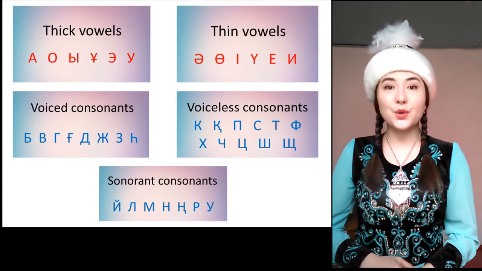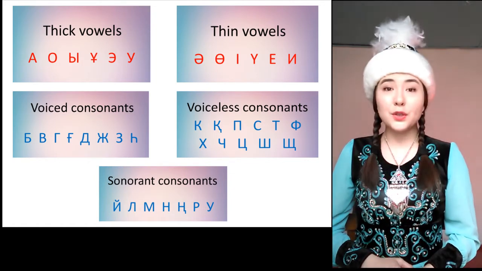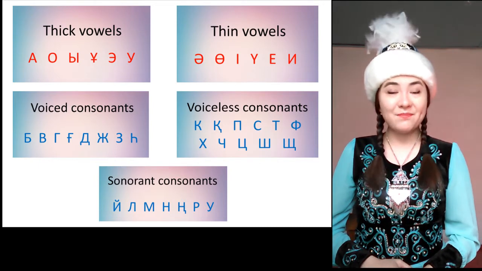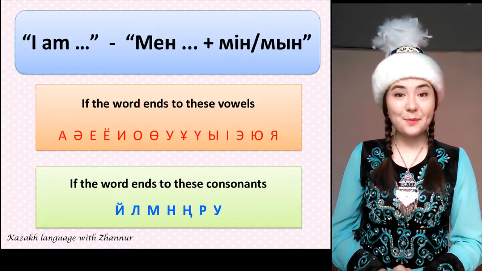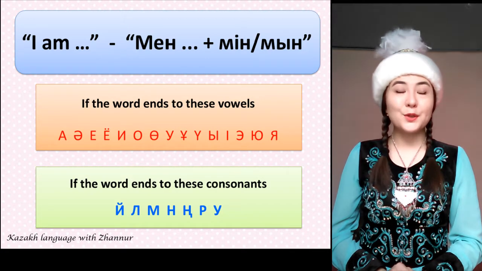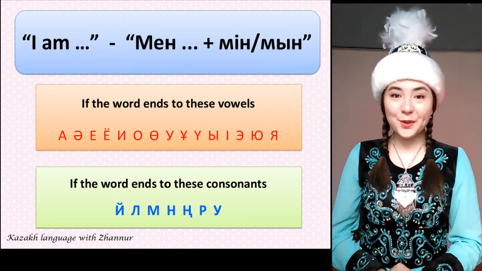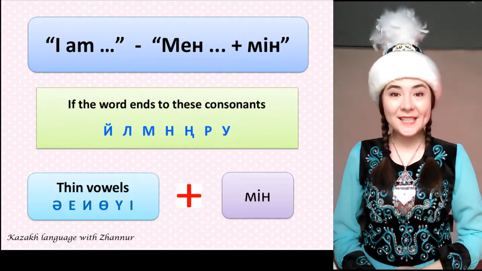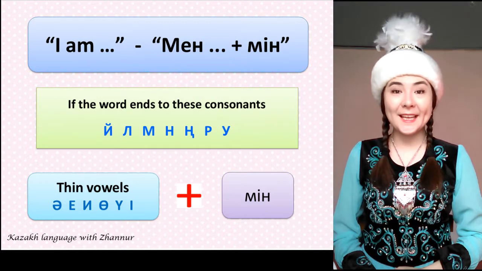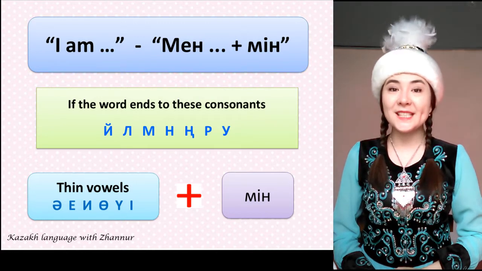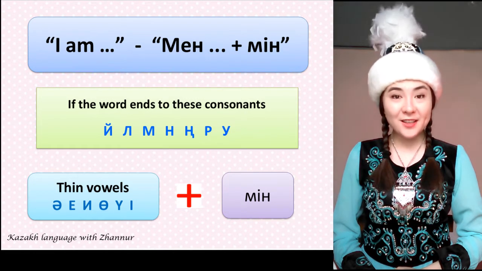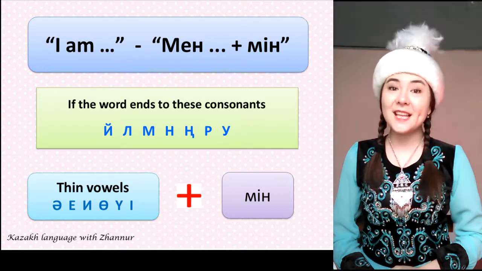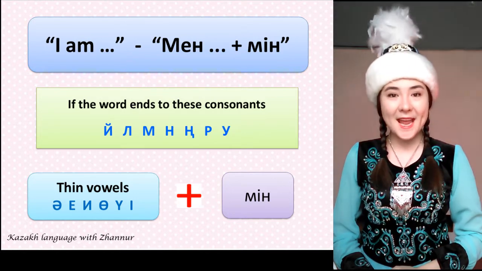When the word ends in thick or thin vowels, or in voiced, sonorant, and voiceless consonants, the ending will be different. If the word after men ends in a vowel or one of these consonants, then we use the endings men or mon. Now let's see in what case we use the ending men. When the word ends in these thin vowels or these consonants, and the vowel before the last consonant is one of these thin vowels, then we use the ending men.